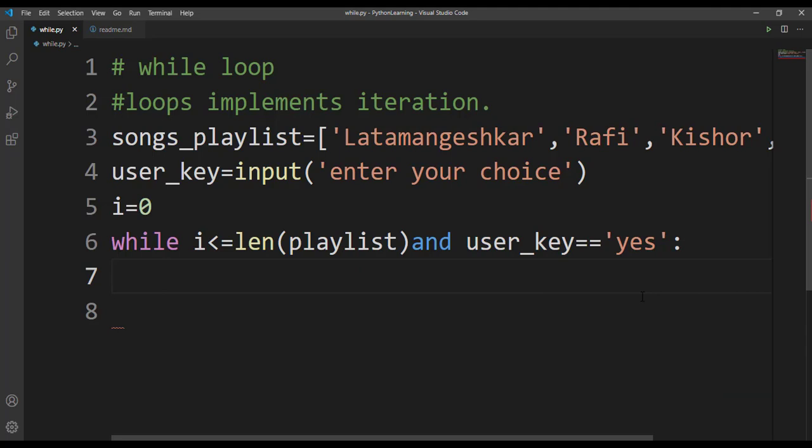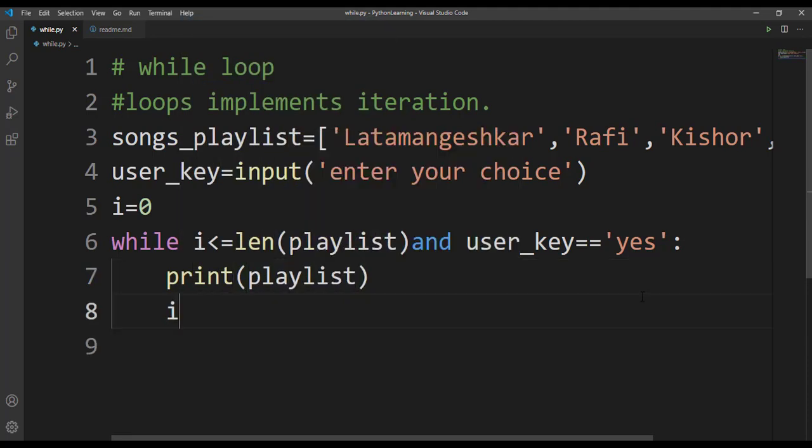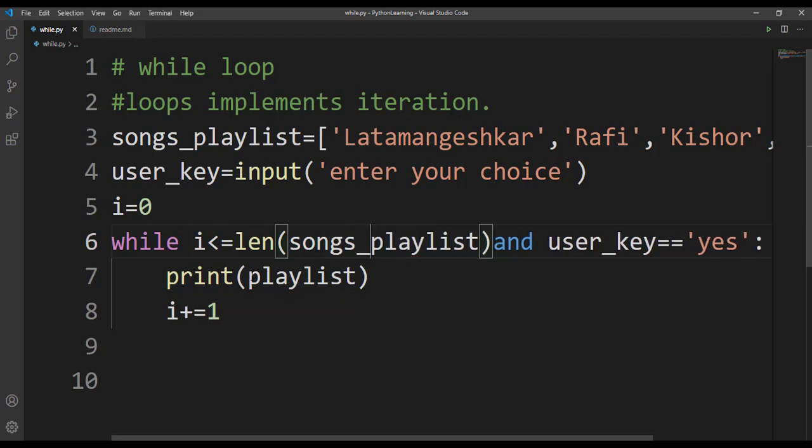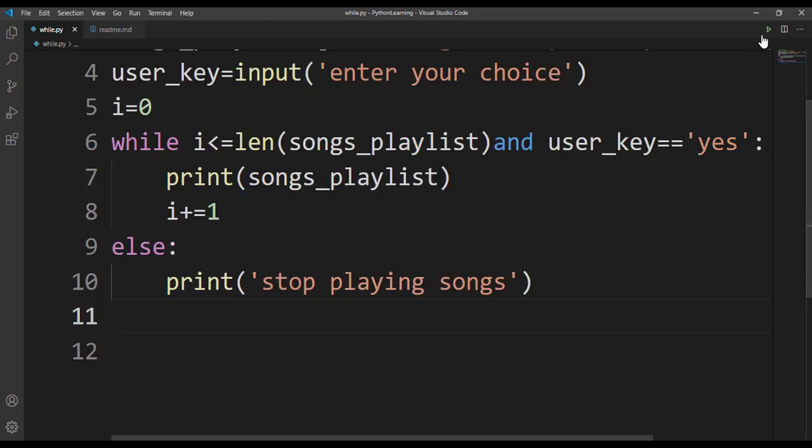So now let's say we'll print this playlist in these two conditions. Next we'll increment i. So i plus equal to 1. So here we have songs_playlist as our playlist name. So let's give the same name here, songs_playlist. Now else, if user is telling to stop the playlist, then we'll print stop playing songs. Let's run this and check what we will get.